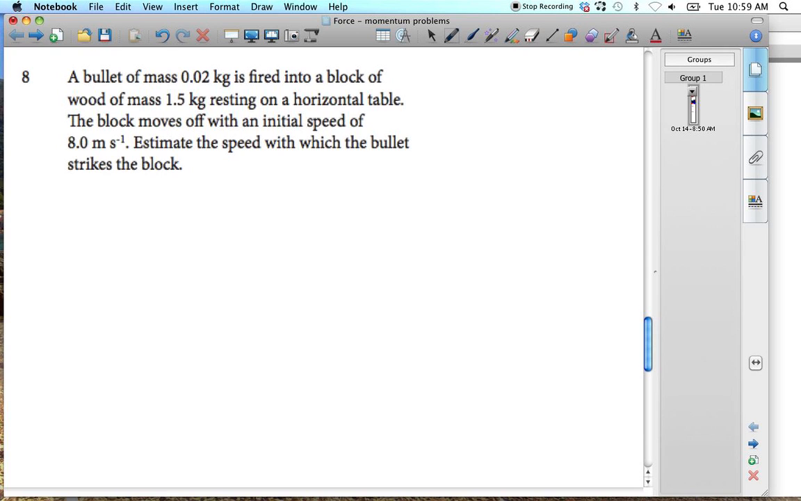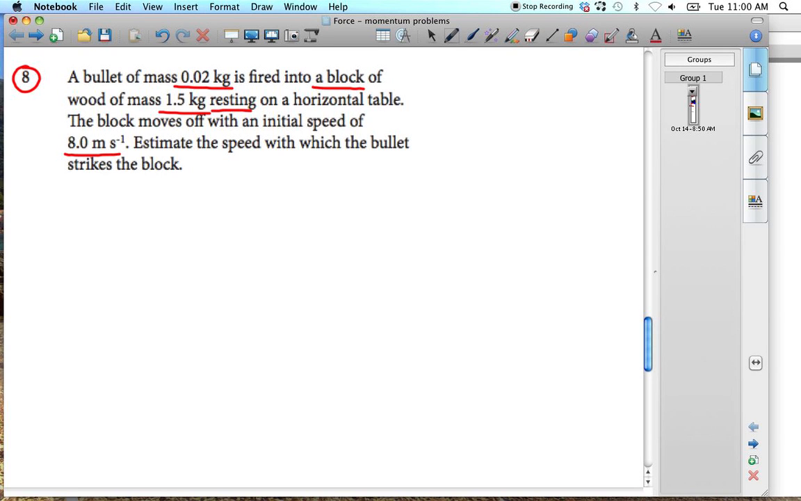Fine, so here we have question 8. This is also from topic 2.2 on page 72 of the one textbook that you've got. So we have a bullet of mass 0.02 kilograms fired into a block of wood of mass 1.5 kilograms resting, this is an important word, on a horizontal table. The block moves off with an initial speed of 8 meters per second. Estimate the speed with which the bullet strikes the block.